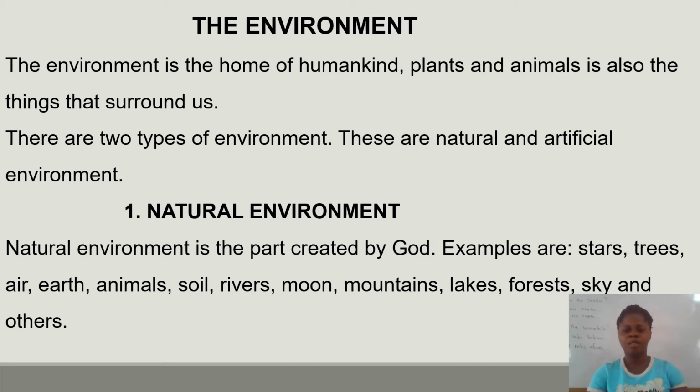Welcome again to another lesson. Our topic for discussion today is the environment. We are going to talk about the environment.